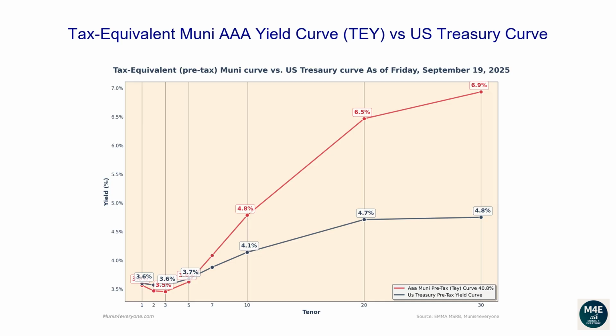Observing the current graph, we can see there are some parts of the tax-equivalent Muni curve currently trading above the Treasury curve. For example, if you wanted to buy a 30-year bond, a AAA Muni bond would yield 6.9% compared to a lower yield of 4.8% from a Treasury bond.